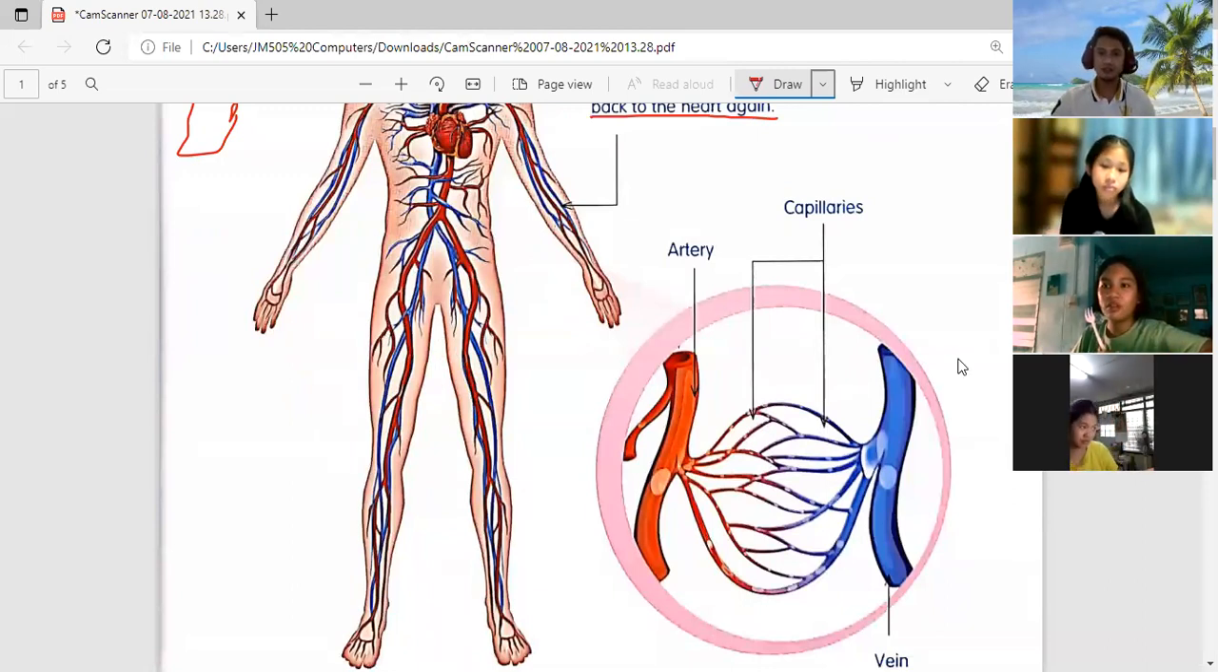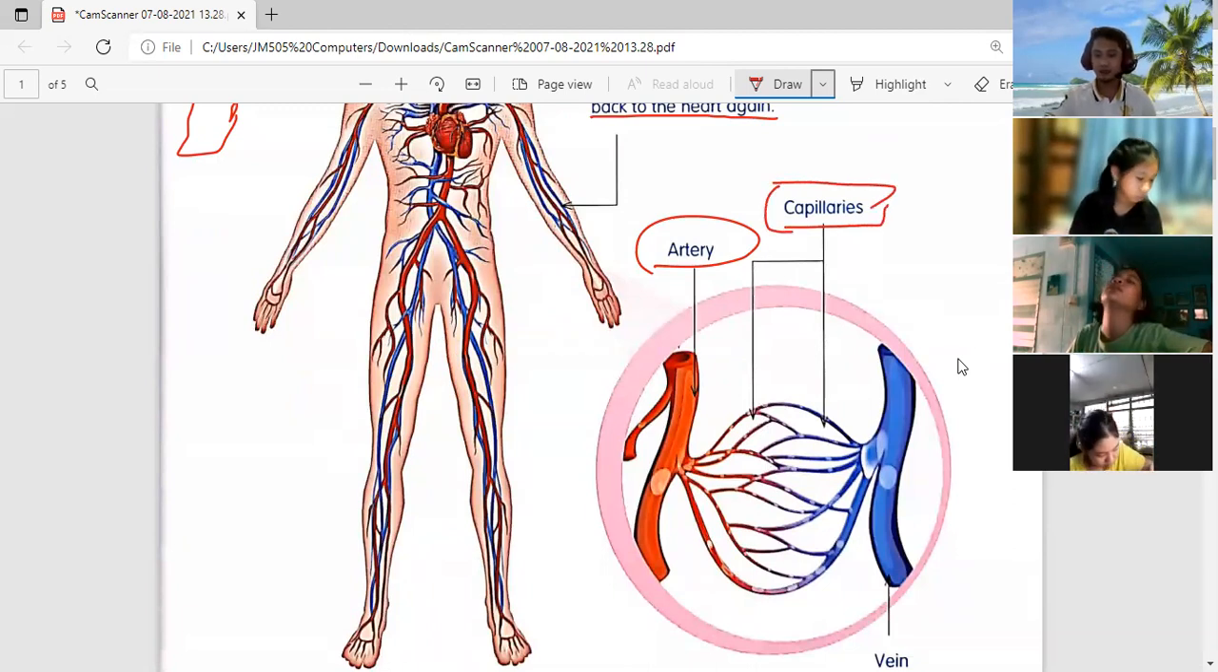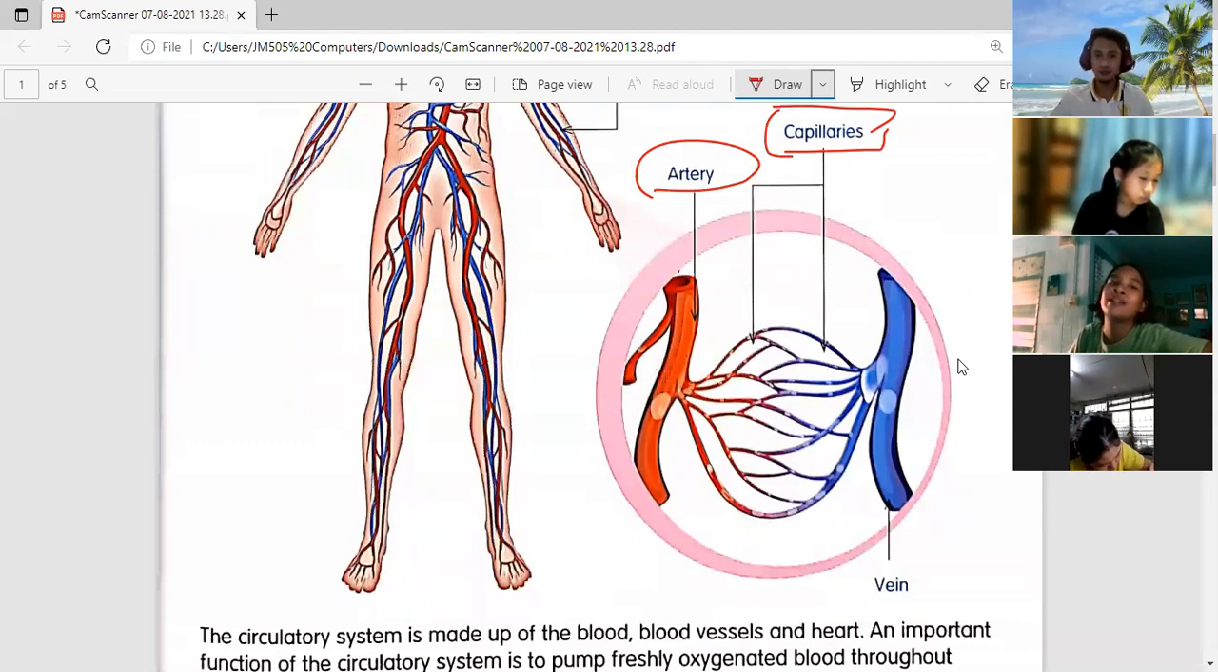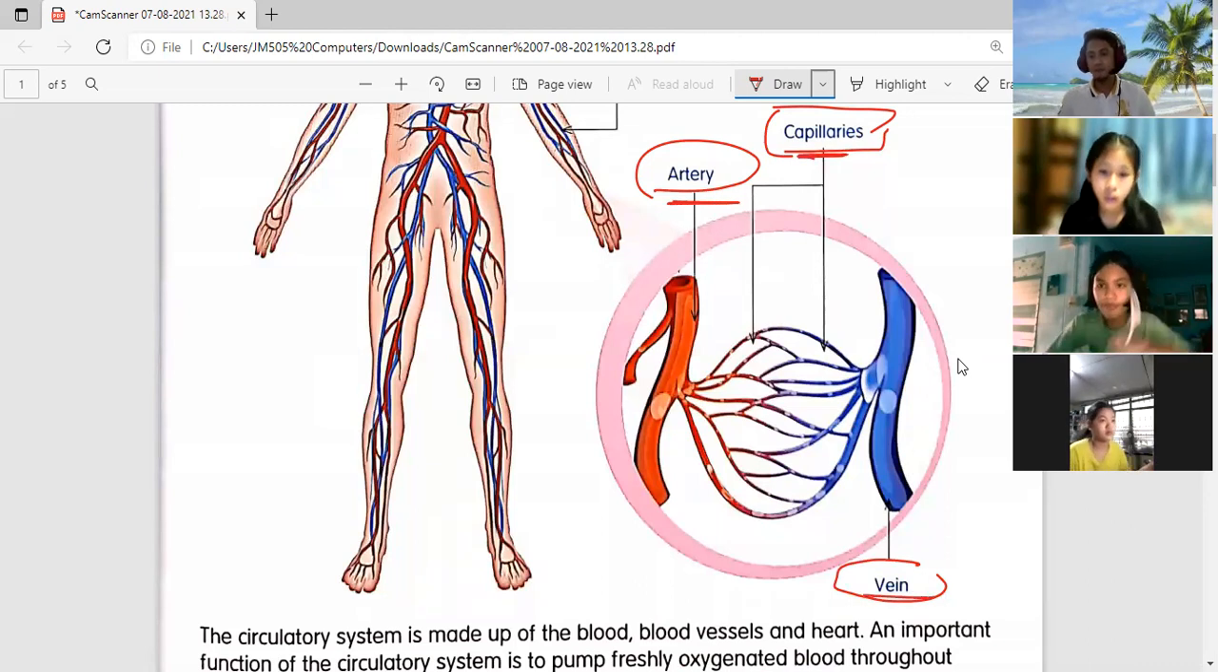Okay, now I will explain later why there are two colors. At first, this one here is what we call the artery. I want to see this one also in your vocabulary notebook: capillaries, and vein, V-E-I-N. I want to know what is artery, capillaries, and vein.